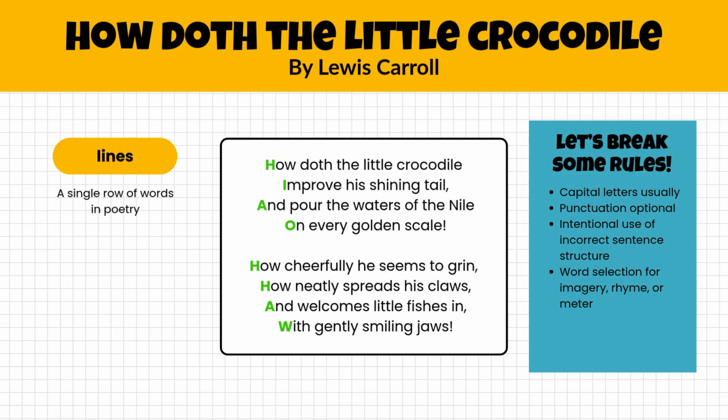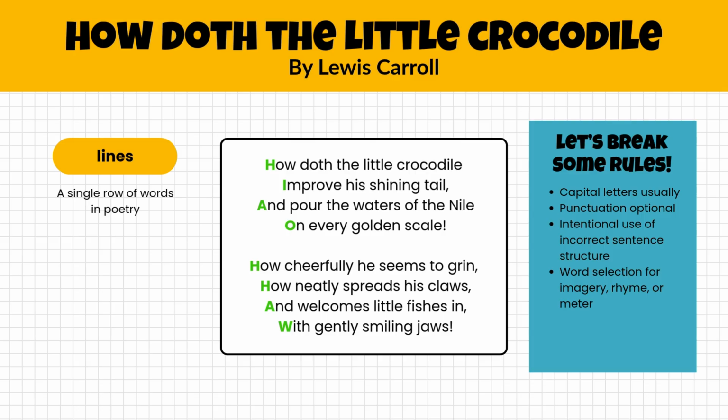We're also going to see that there's an intentional use of incorrect sentence structure. So it's not necessarily going to be a full grammatically correct sentence when we're doing poetry, because we're going to rely heavily on rhythm and rhyme scheme and things like that are going to add emphasis to what the author is trying to get across.